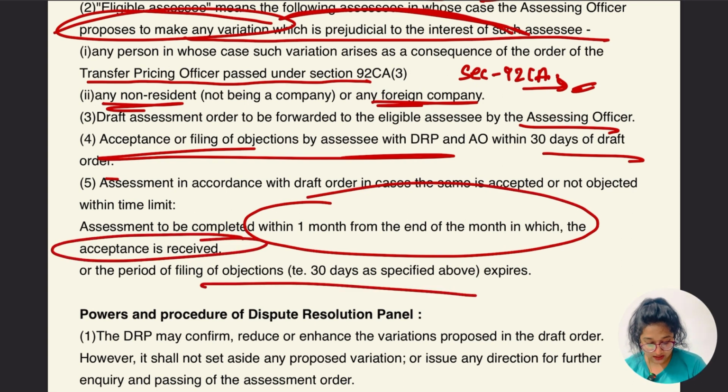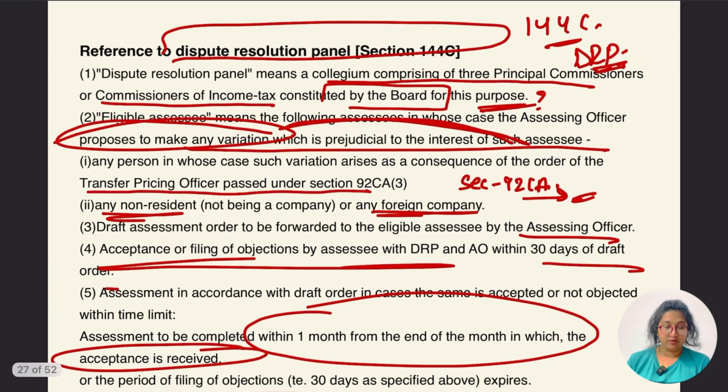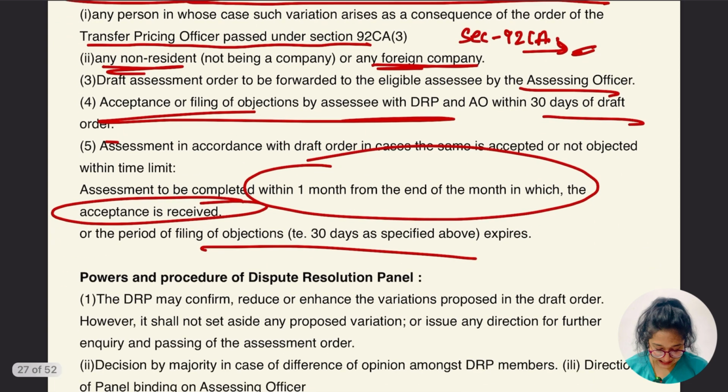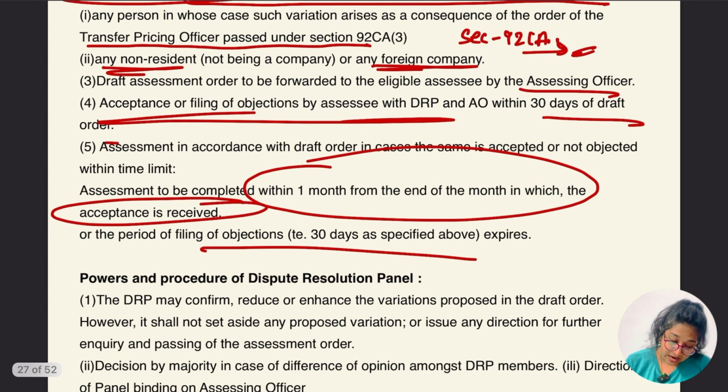Assessment is to be completed within 1 month from the end of the month in which acceptance is received or the period of filing objection expires. So can I say, first of all, who are going to be the eligible SSC? First, the person whose variation has arisen which is prejudicial to the interest of the SSC. Second, those persons in whose case the transfer pricing officer has passed the order, okay, and the non-resident other than a company, or the foreign company, can I say this? Yes, okay.